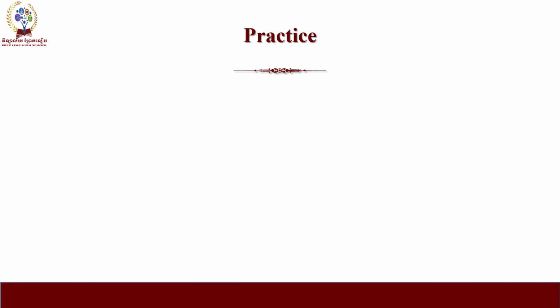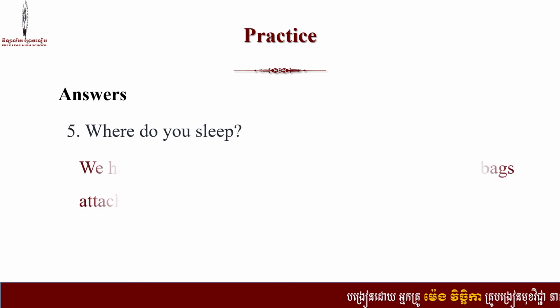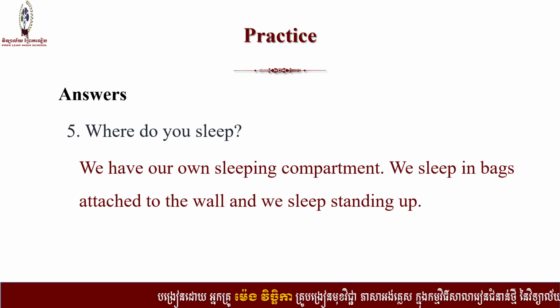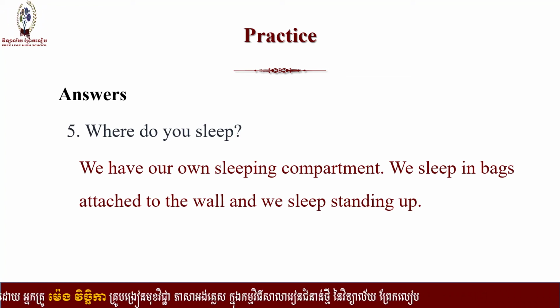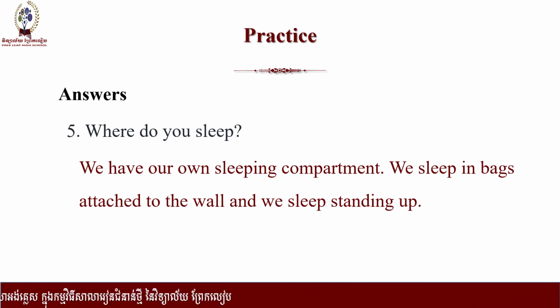Okay, so next question, where do you sleep? Number 5, where do you sleep? And the answer from the astronauts is that we have our own sleeping compartment. We sleep in bags attached to the walls and we sleep standing up. Yeah, so the astronauts sleep standing up, everyone.